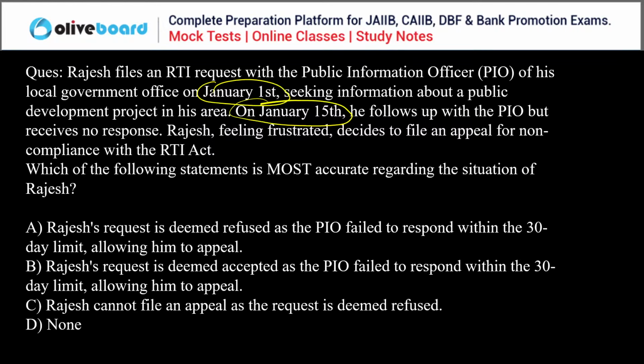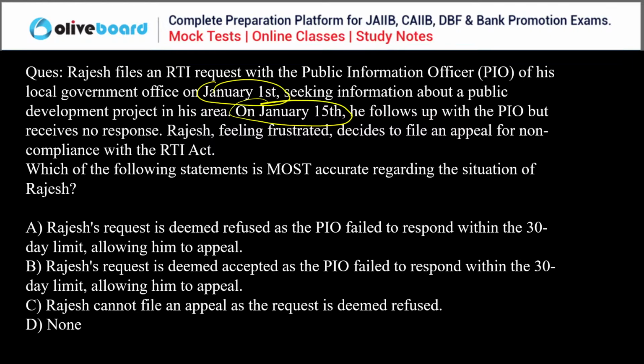When the PIO is not able to respond to you within this particular time period, then your request has been refused. But when your request is refused, still you as a person can file an appeal against the PIO's decision. You have the power to make an appeal against the PIO's order, right?